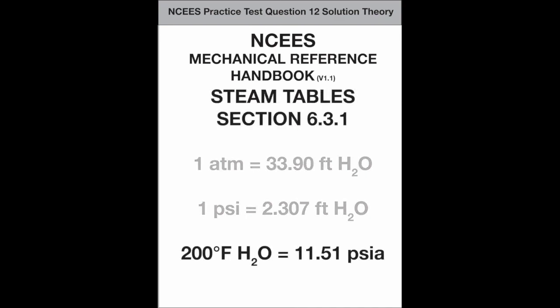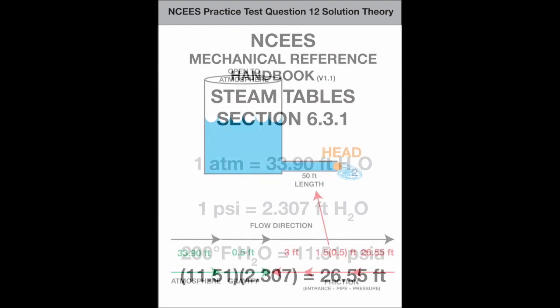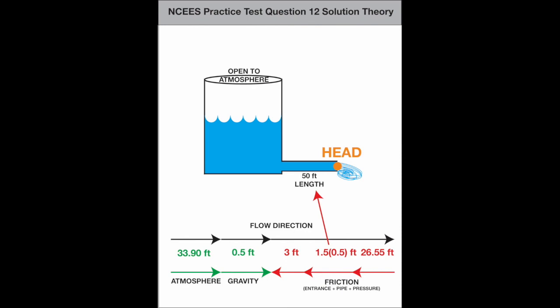The pressure of 200 degrees Fahrenheit water is 11.51 psia, as found in the steam tables in section 6.3.1 of the handbook. So, the fluid is at 26.55 feet of water. For a 50-foot length for this pipe, at this friction, there is 0.75 feet of water. The answer is 4.1 feet, option C.